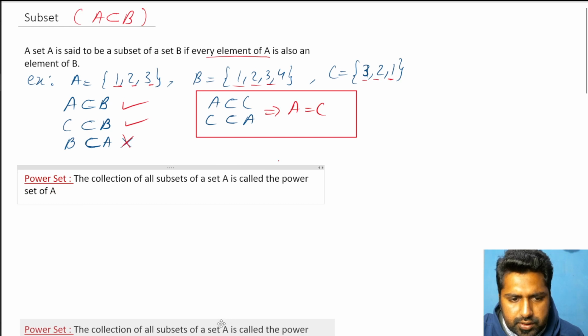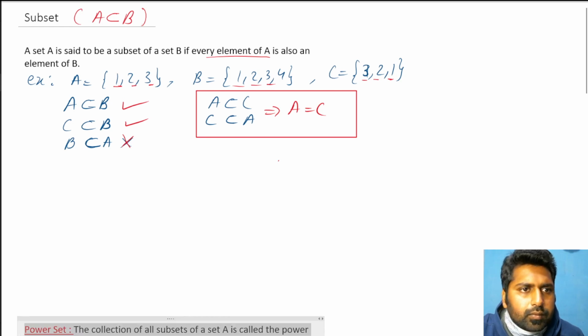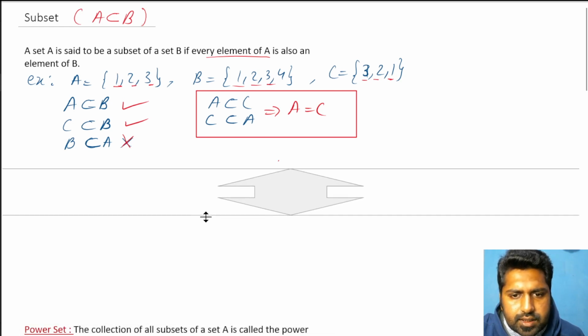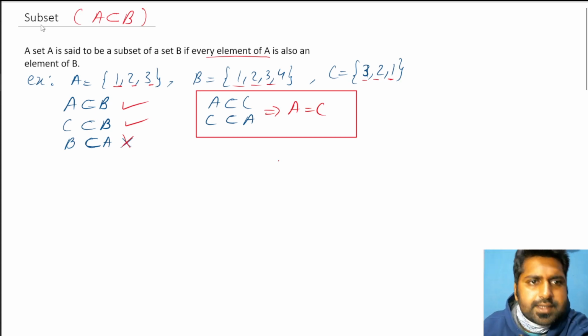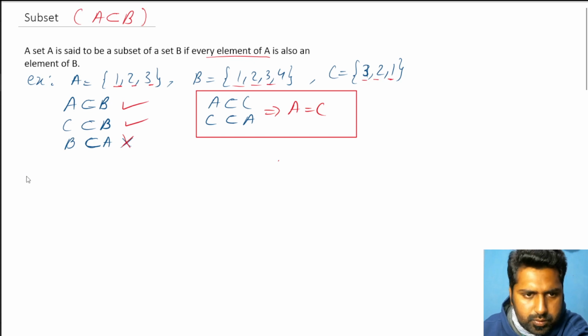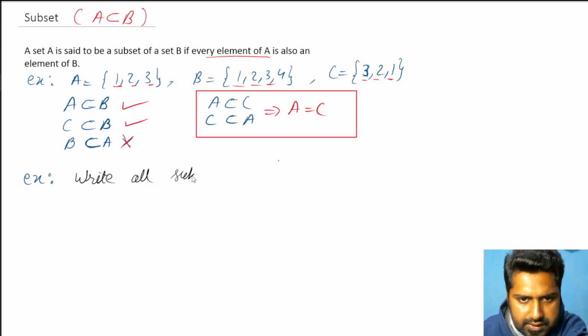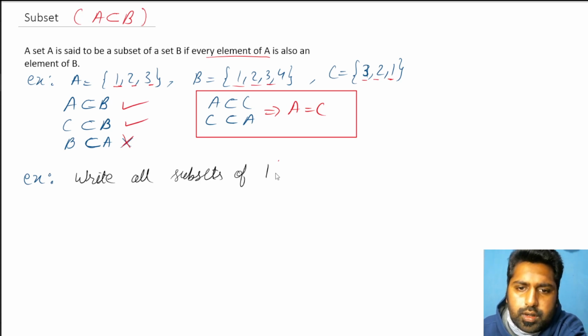Now let's leave this topic for the time being, and let's understand a little more about subsets. Let's see how we can generate subsets. One more example. Write all subsets of the set 1, 2. Okay, you have to write all the possible subsets.